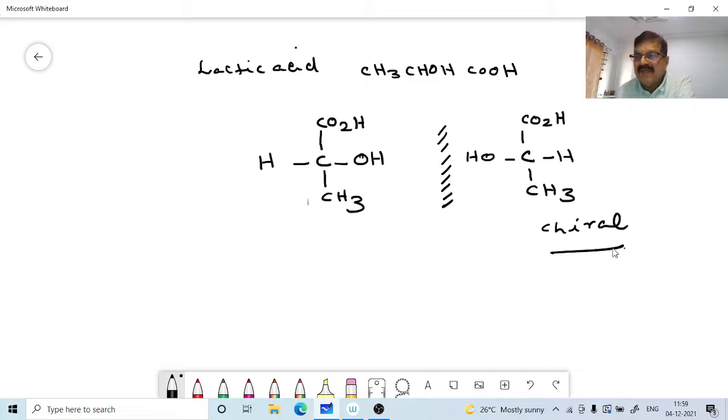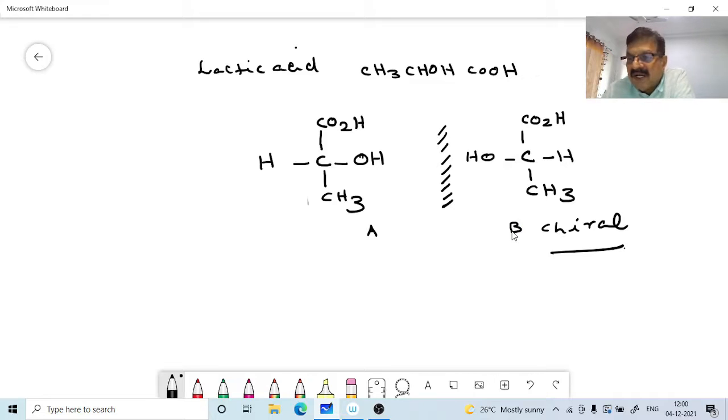These mirror images, we can say A and B, are mirror images but not superimposable, and therefore they are chiral. Now the carbon atom is bonded to 4 different atoms or groups. We have seen an asymmetric carbon atom, the simplest type of asymmetric structure: one carbon atom bonded to 4 different atoms or groups, just like this.